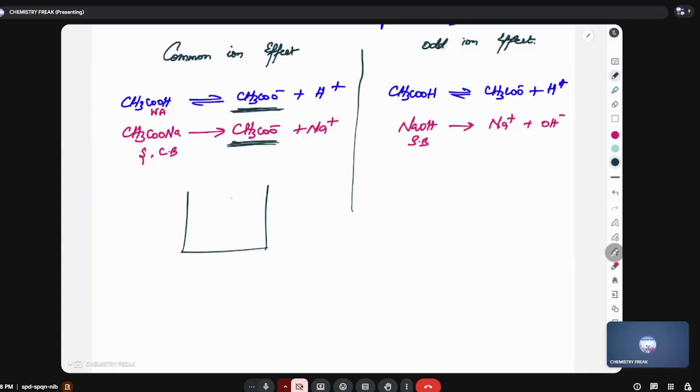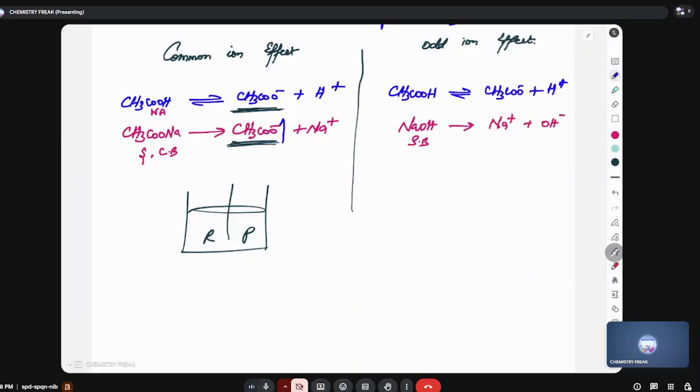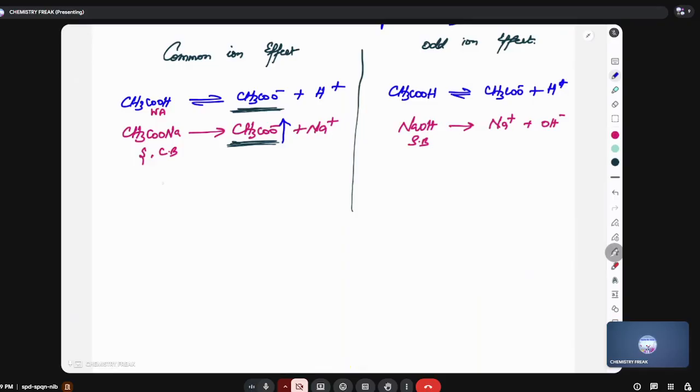So look here, this is a reaction, reactant to product. Common ion means I am increasing this. That means I am adding product. What happens to the first reaction? It goes to the left hand side. So by common ion effect, first reaction goes left. புரிஞ்சுதா?